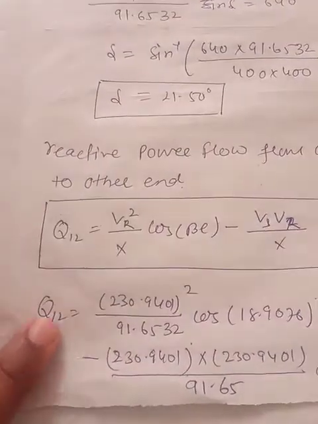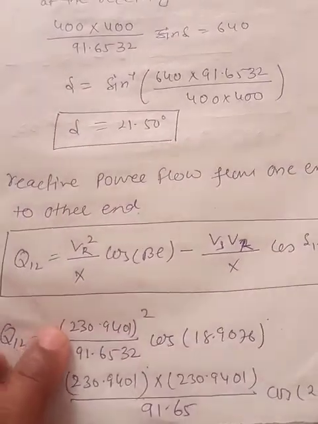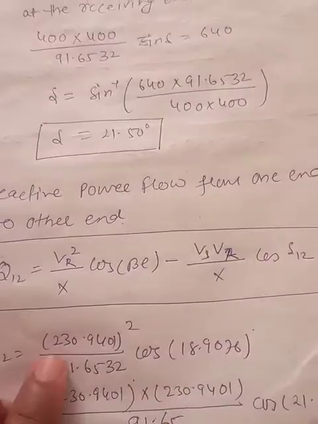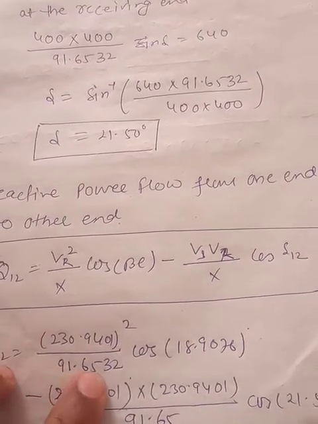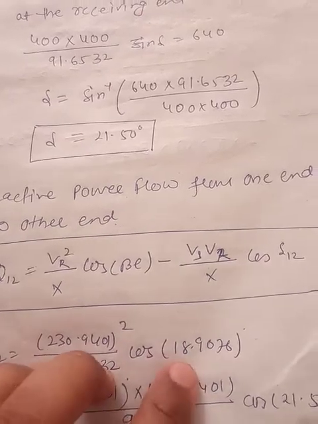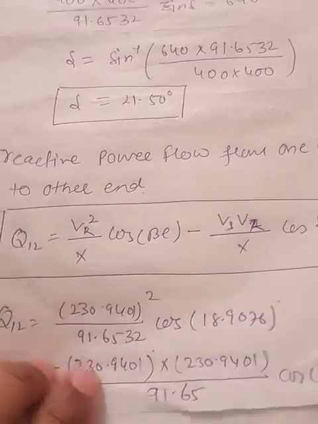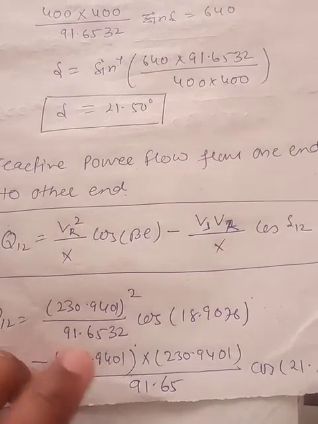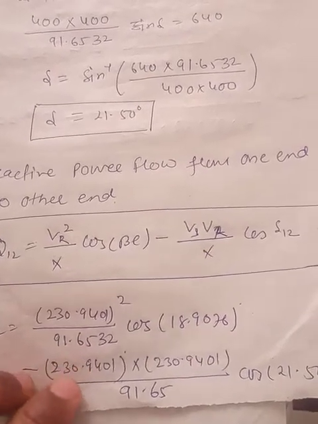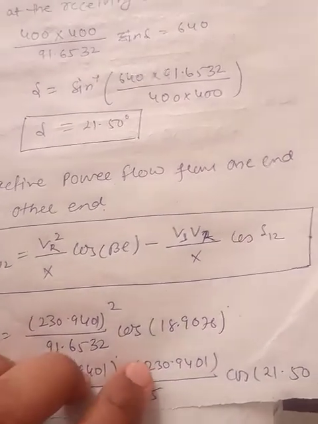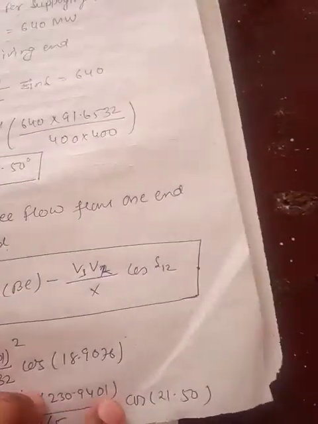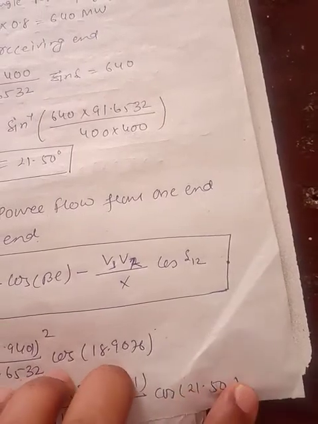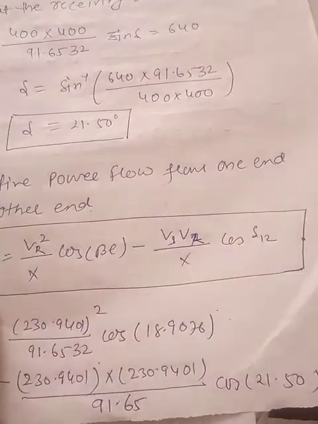Now putting the value of Vr: 230.94 upon 19.6532, whole square, cos 18.9076, minus 230.9401 into 230.9401 upon 19.65, cos 21.50, which is our load angle between receiving end and sending end.